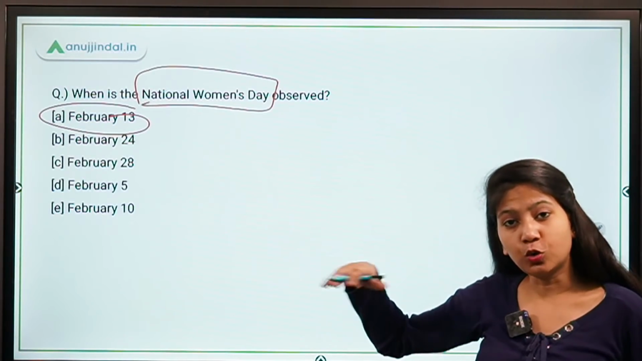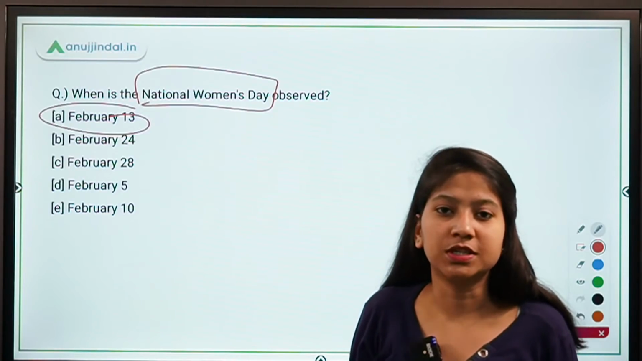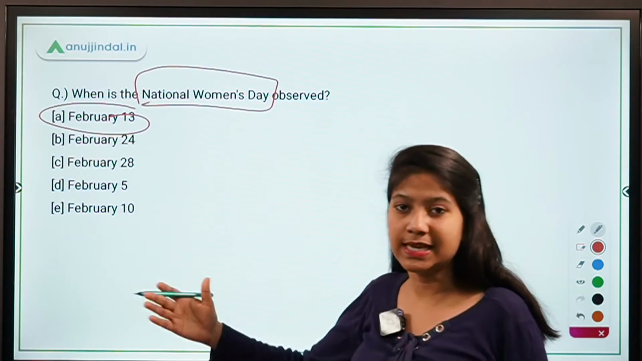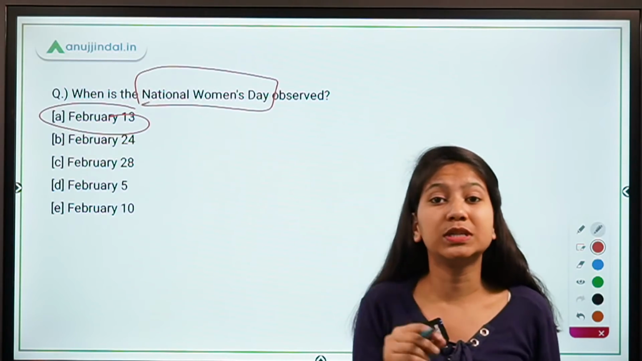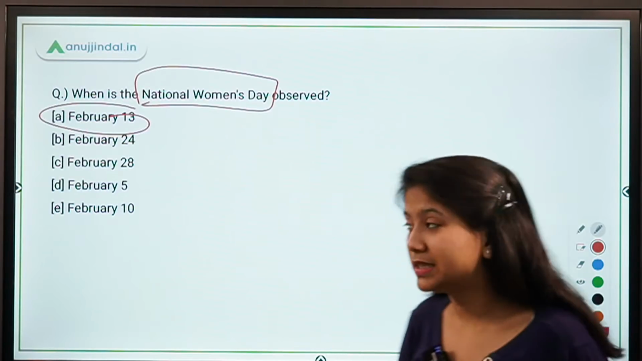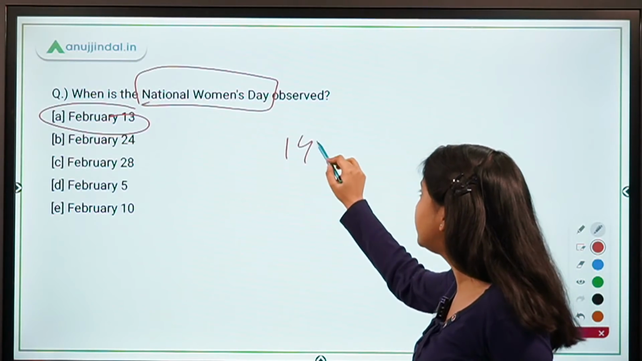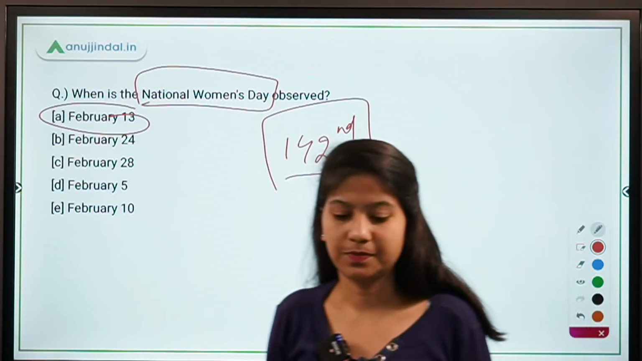So, basically, in order to honor that person, in order to honor the contributions of that person, this National Women's Day is observed. So, obviously, the answer would be a female personality, but what is the name of that personality? That you have to tell me. And recently in 2021, we observed the 142nd birth anniversary of that person.